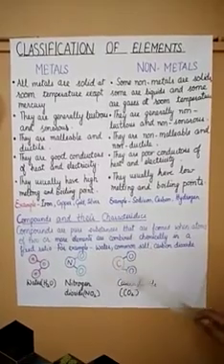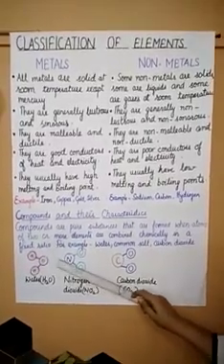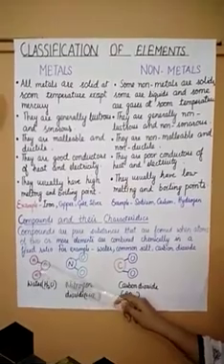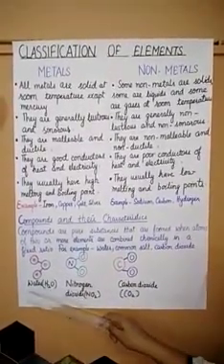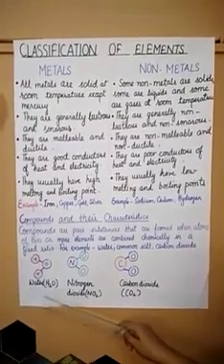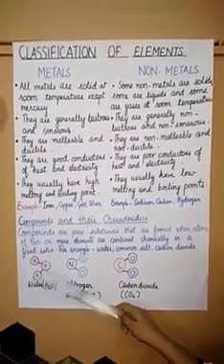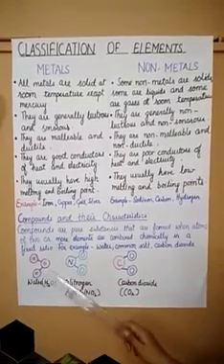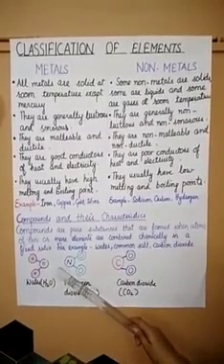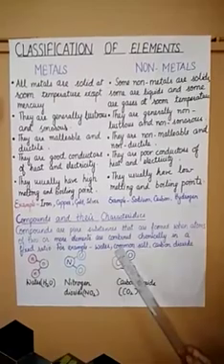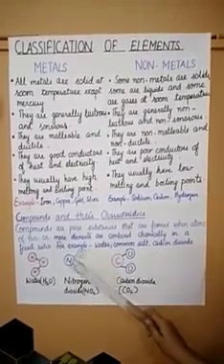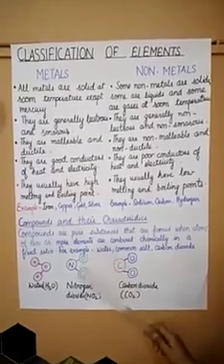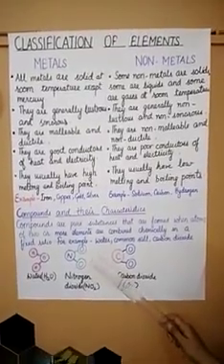The properties of a compound are different from the properties of the elements. Like in case of water, the properties of water are different from the properties of hydrogen and oxygen. They both have different properties. And we cannot separate the elements of a compound easily or by physical means, like by boiling, by filtration, or by distillation.